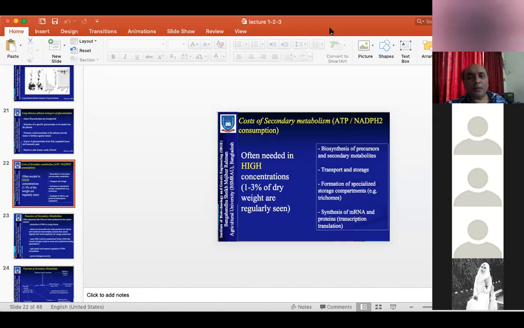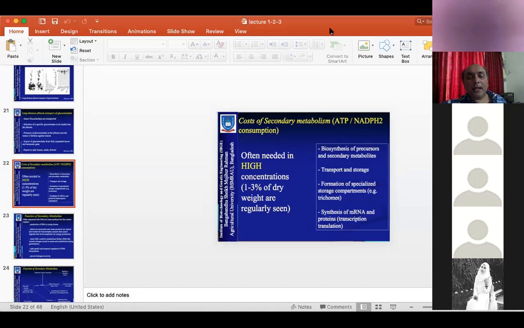Many secondary metabolites are toxic, but the producer cell can have a mechanism to store or sequester them in a special organelle, to save their own DNA and other cellular organelles from that compound.